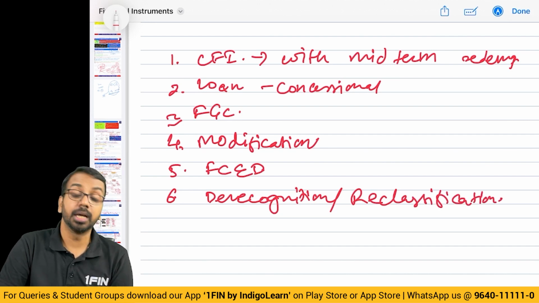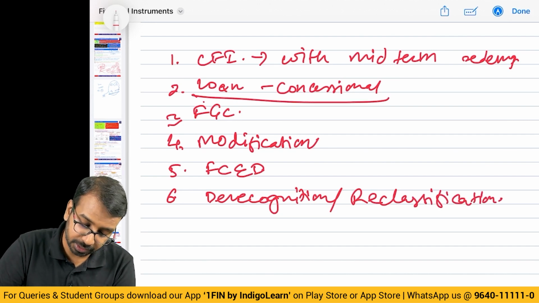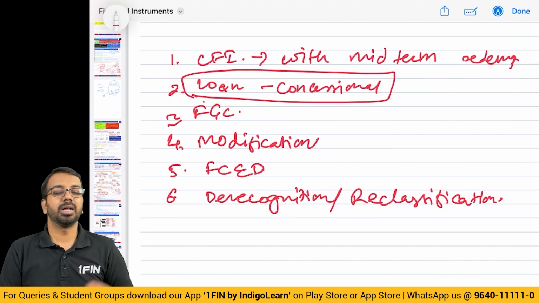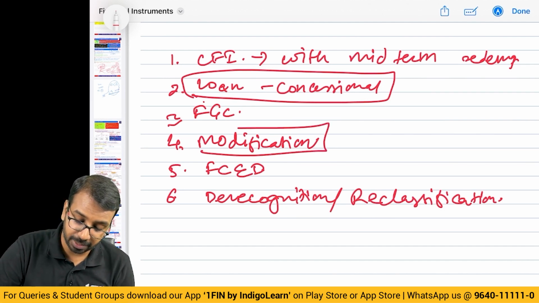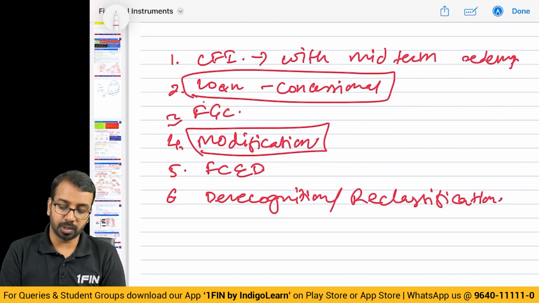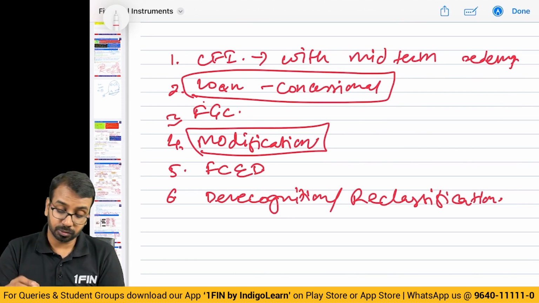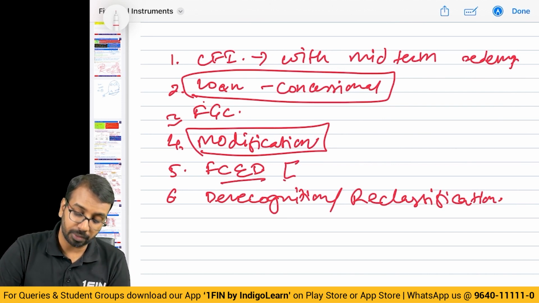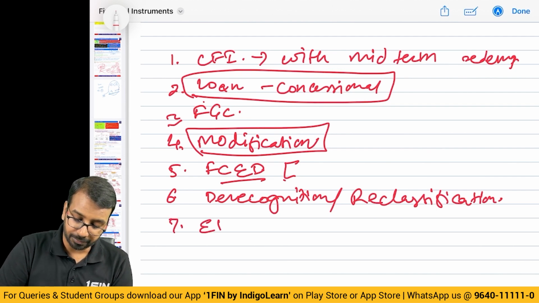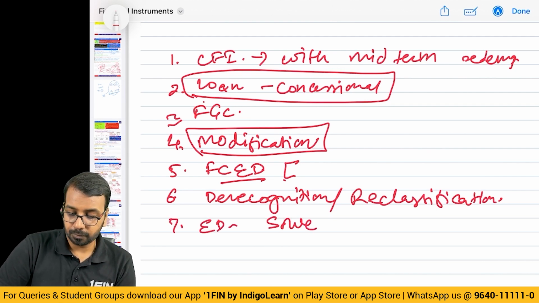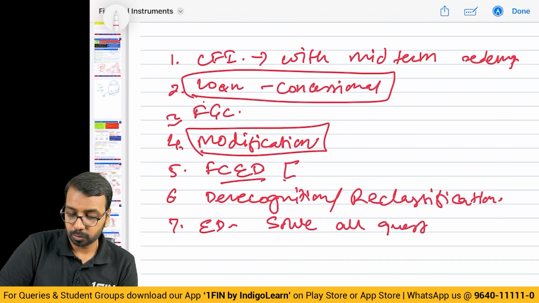This also you have to be careful, especially when this loan is given, right? Employees loan and all. Read the terms and conditions very carefully, compute the cash flows carefully. Same thing goes with modification as well. Read it very, very carefully so that you can account for it. FC, this we have already seen one question. Then for embedded derivative, solve all questions.